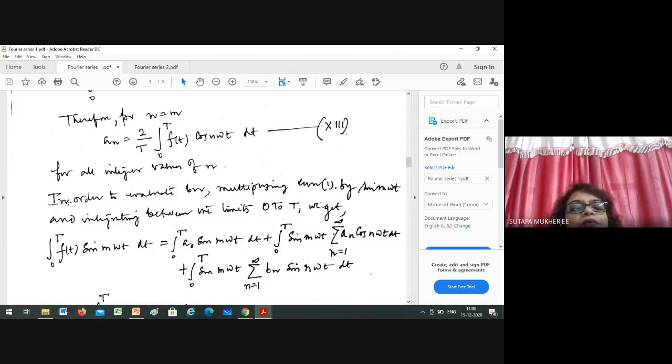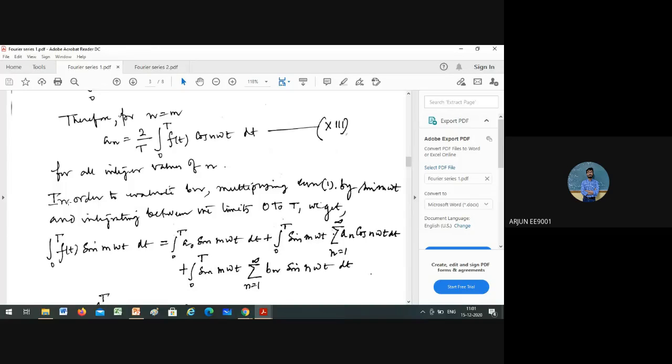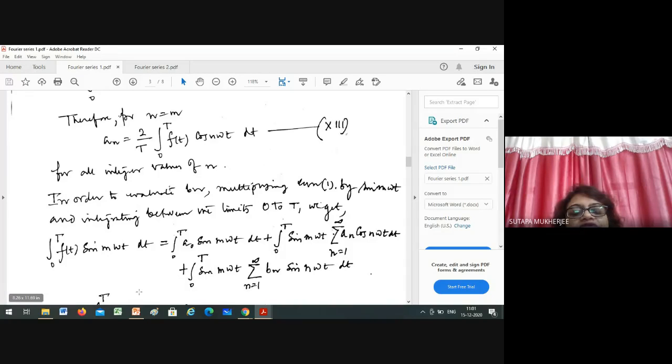Now what is left over here? B_n. How can you determine B_n? You have to multiply the function with sin n omega t.